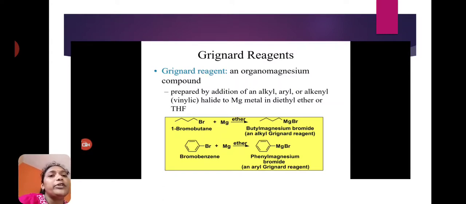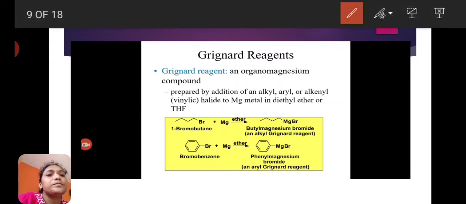Okay, here is one preparation method. When 1-bromobutane reacts with magnesium in the presence of ether, it will give butyl magnesium bromide. This is the alkyl Grignard reagent, meaning alkyl magnesium halide.